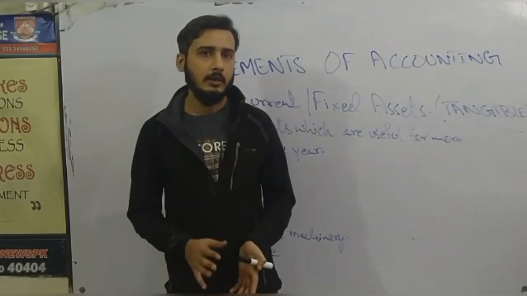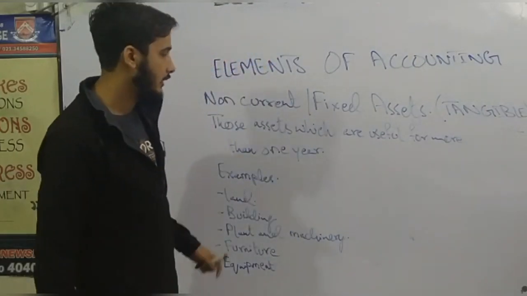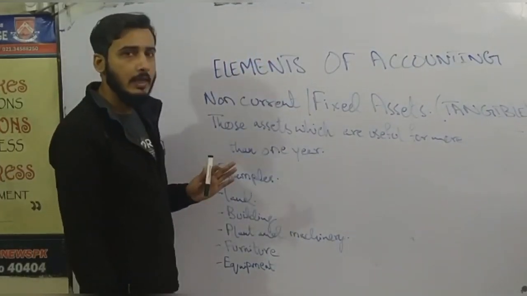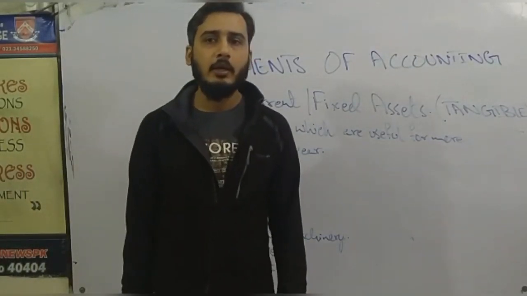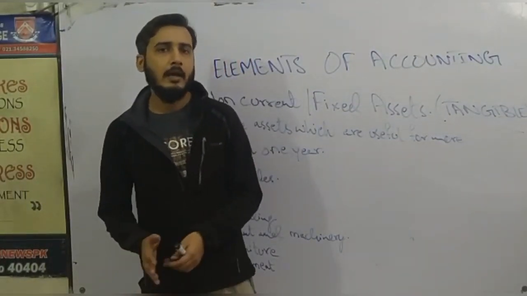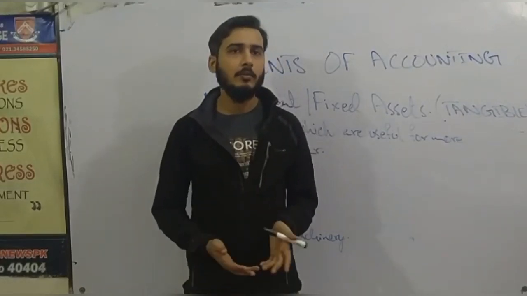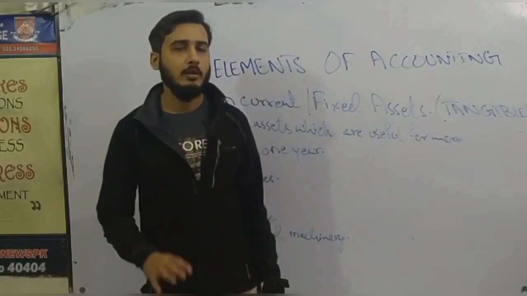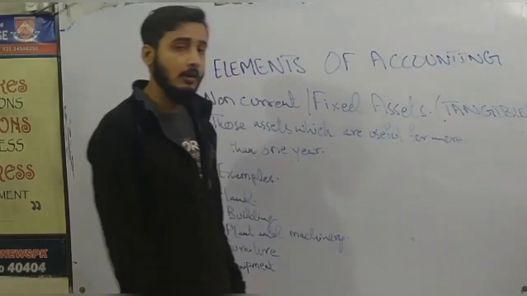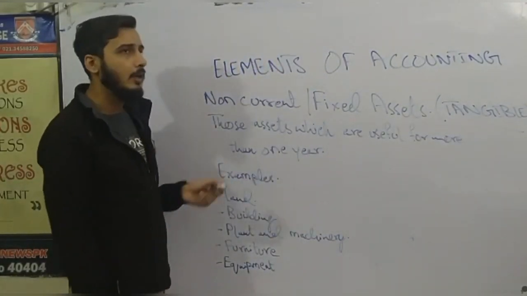But it has a normal useful life of more than 1 year. That is why it is a non-current asset. And the last, equipment. Equipment means the computers and the related items to the computers, like printers and typewriters and all. So these are classified as equipment, and these are non-current or fixed assets.